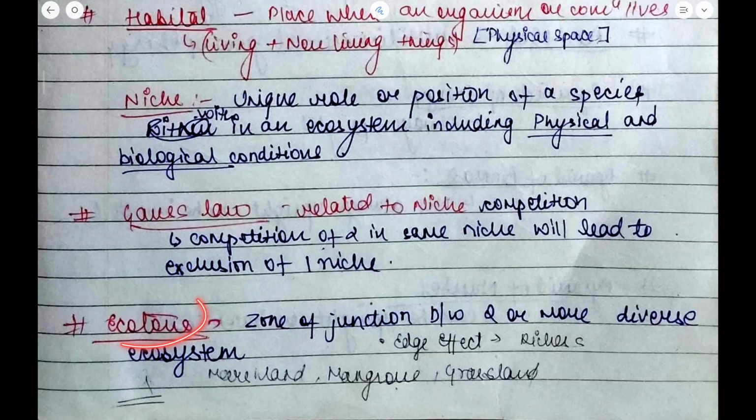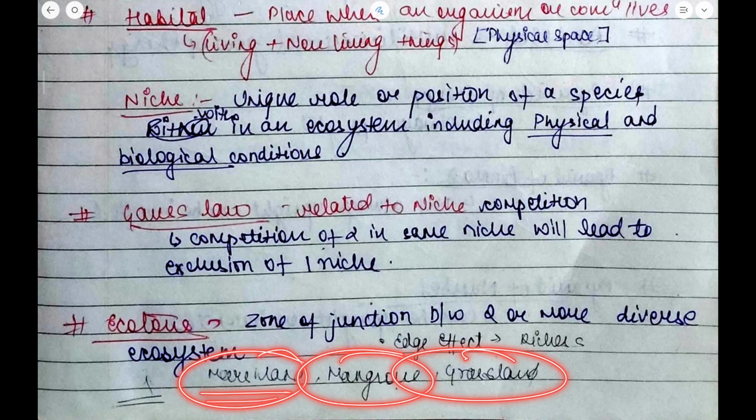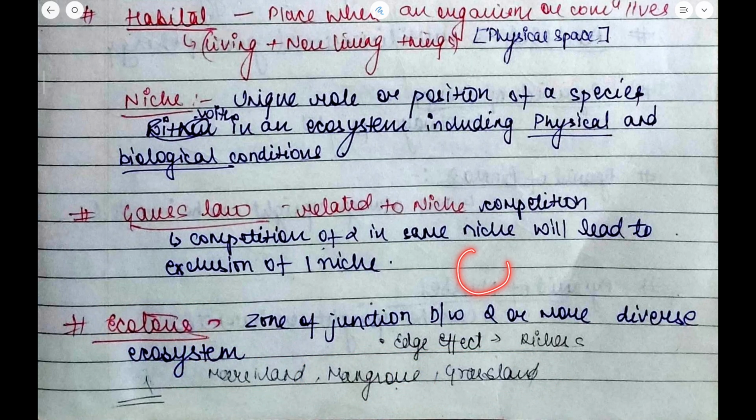Now, what is an ecotone then? Ecotone is the zone of junction between two or more diverse ecosystems. For example, we have seen there is a marshland, there is mangrove, and there is grassland. So ecotone is the area which is the junction of both. It is just like the biosphere.